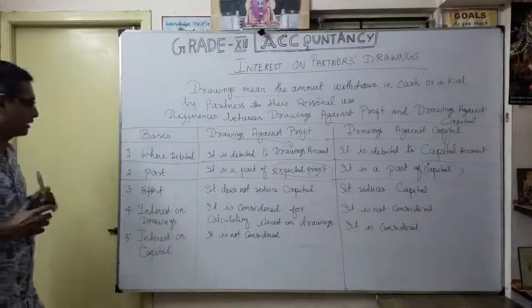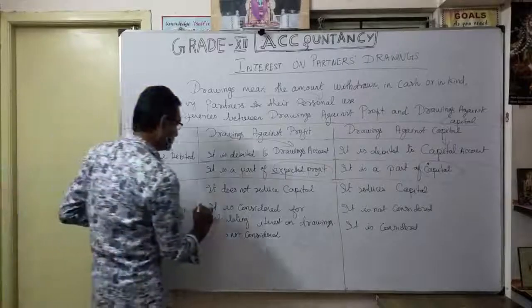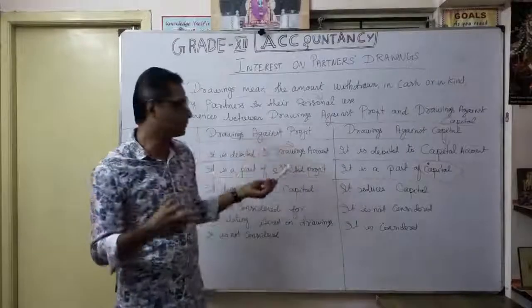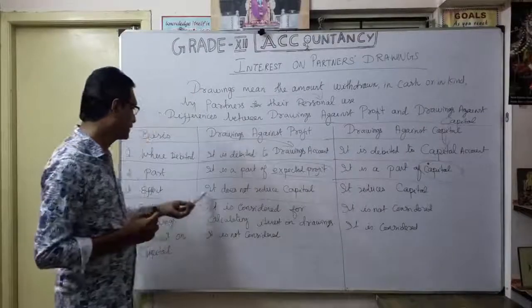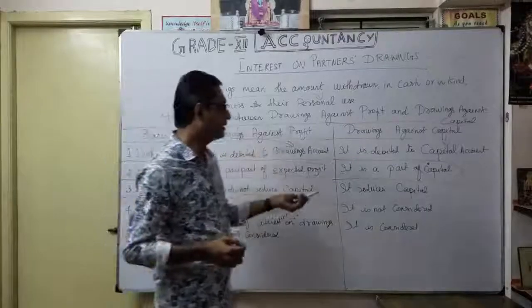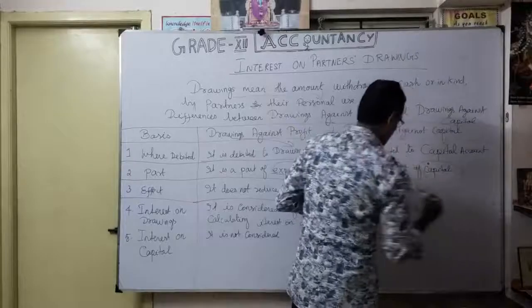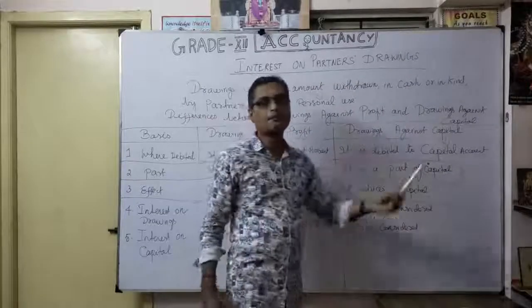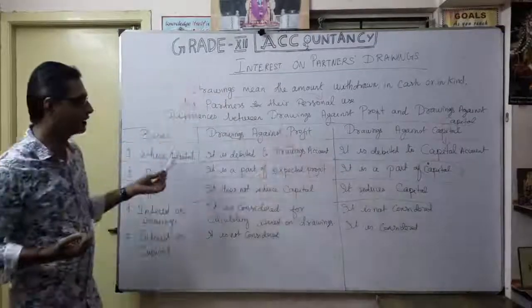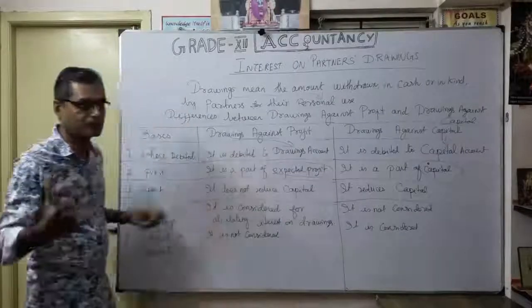It's a very important one. Third one, the effect. How is the effect of drawings against profit? It never reduces the capital. That is very, very important because they are drawing only from the expected profit, not from the capital. That's why it does not reduce capital. But here it definitely affects the capital because it is drawings against capital. So naturally it reduces the capital. Understood? Naturally our capital in the business reduces because of the drawings against capital. But as against profit, the capital is never disturbed. That's the effect, the third difference.